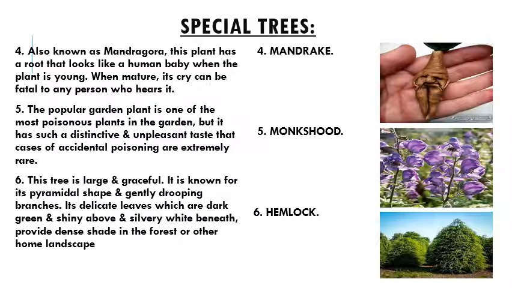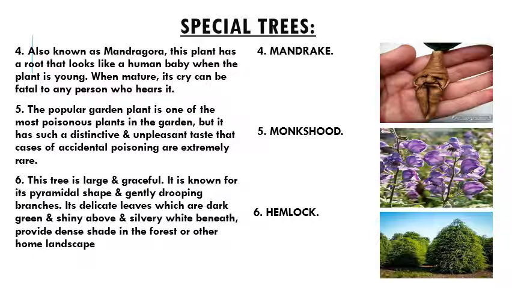Answer is mandrake. Fifth one, the popular garden plant is one of the most poisonous plants in the garden, but it has such distinctive and unpleasant taste that cases of accidental poisoning are extremely rare. Answer is monk's hood.